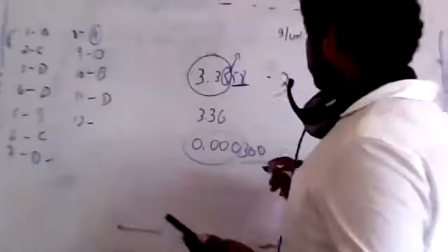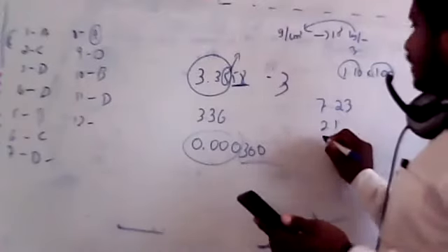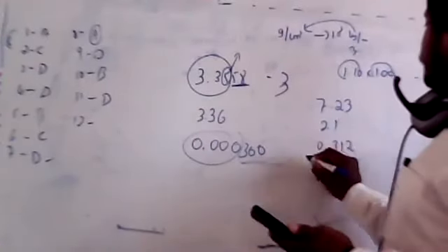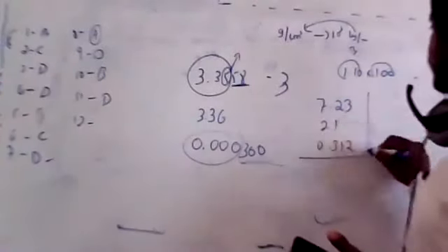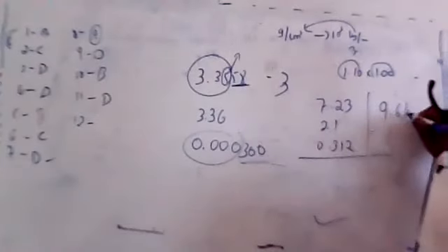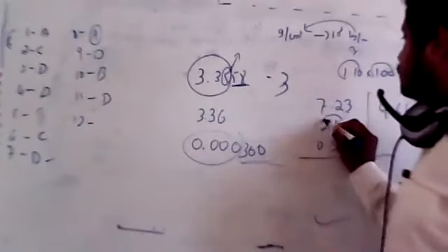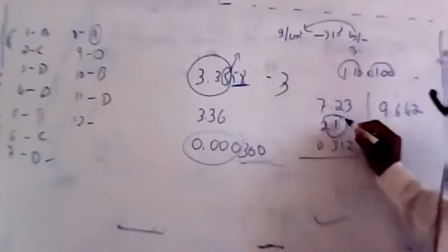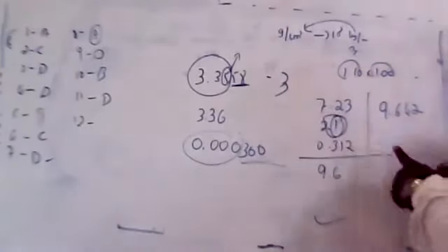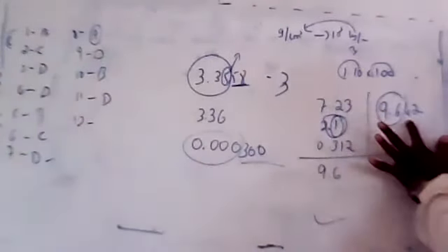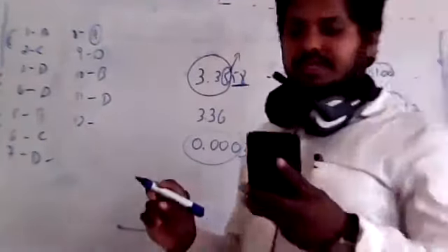So the 12th one. When you are adding, again you should follow this rule. 7.23 plus 2.1 plus 0.312. Whenever you are adding, finally, whatever answer you get, when you add it you will get 9.642 in a calculator. But remember that you should keep your answer to the least number of decimal places. 2.1 has only one decimal place, so you should keep the answer as 9.6 or 9.7 depending on what the next number is. If you want to round off to this value, the next number is less than 5, so you keep that value as it is. So the answer should be 9.6. Okay, 9.6. So it is B.